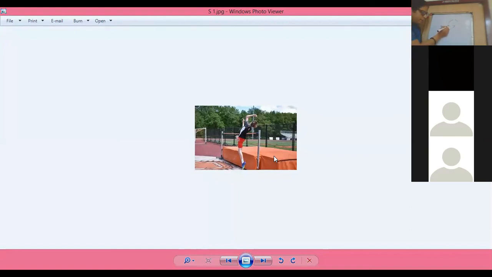This distance will give the time to the high jumper to reduce the velocity. If the distance increases, then automatically velocity will reduce.